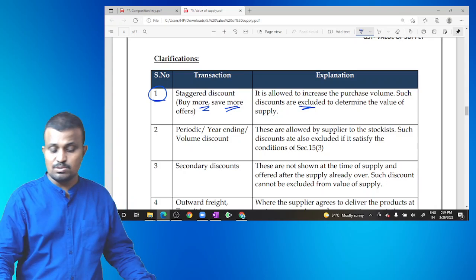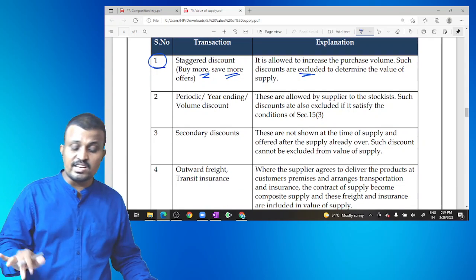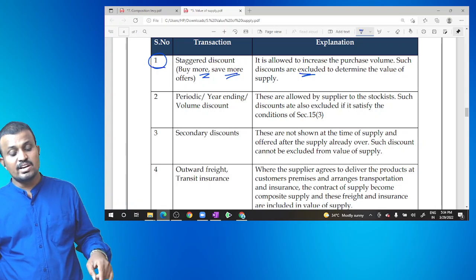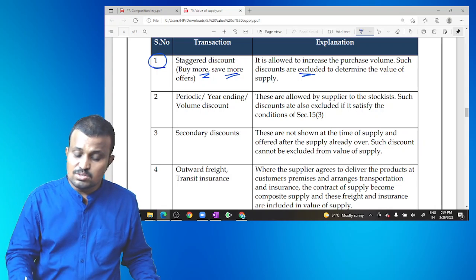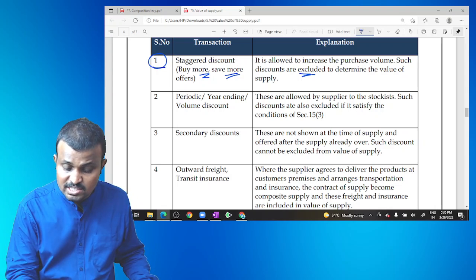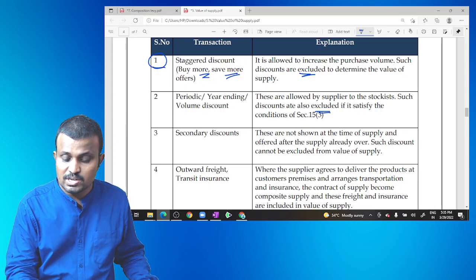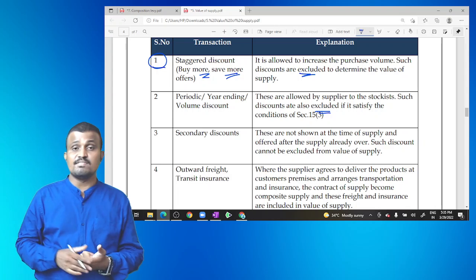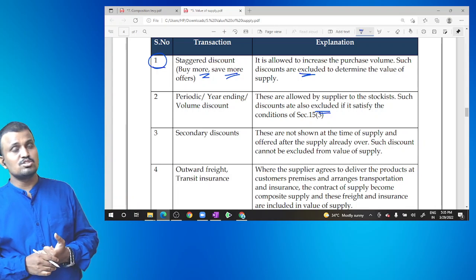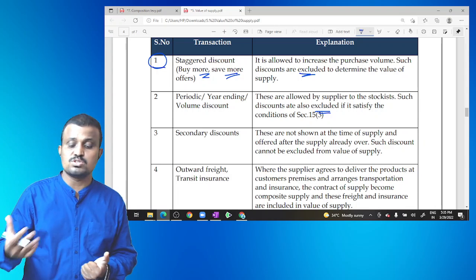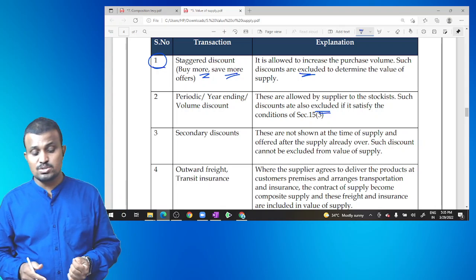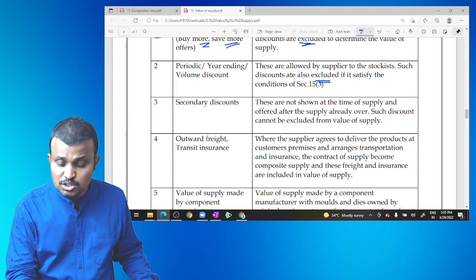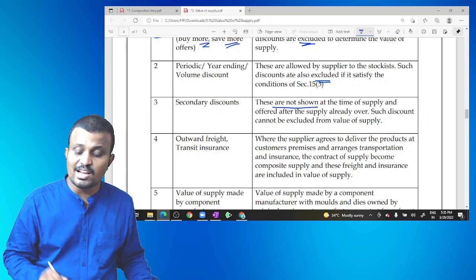Periodic, year-ending or volume discounts allowed by the supplier to the stockist are also excluded. Generally these are available to the wholesaler. The distributor provides the respective discounts to the wholesaler. Those are also excluded. And there are secondary discounts, which are not shown at the time of supply.